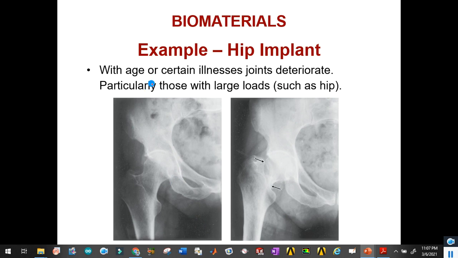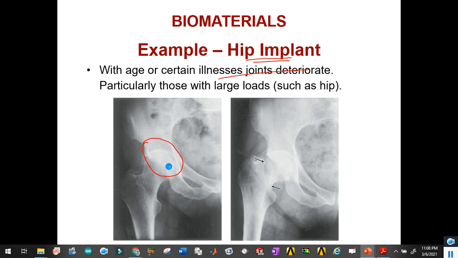Here we can see the example of the artificial hip implant. Sometimes there is illness, and joints deteriorate because of higher age. The leg joints and hip joints become so weak that the patient is suffering with severe pain and fever. So what we can do, in case of fracture or for replacement, is go for the artificial implant.